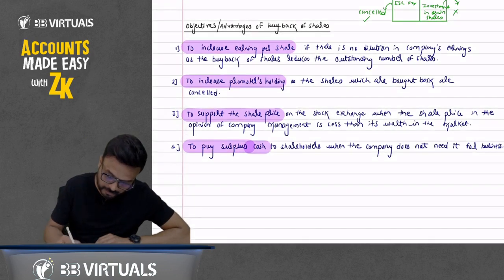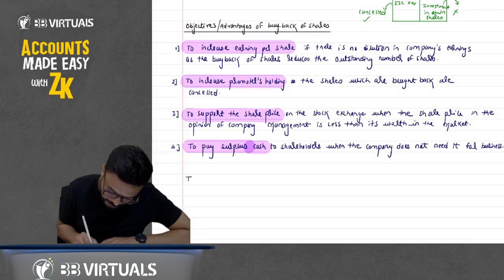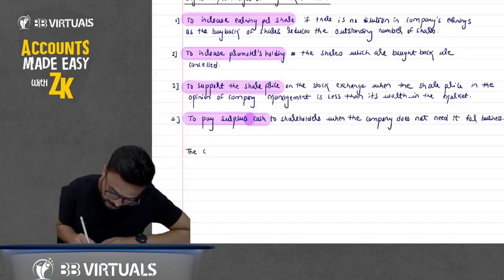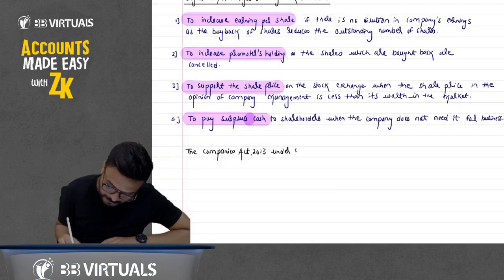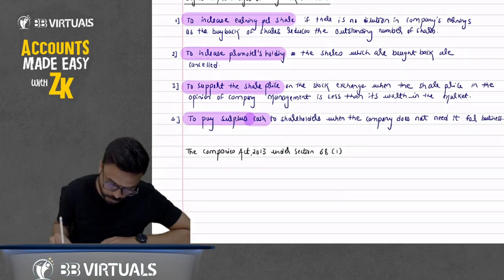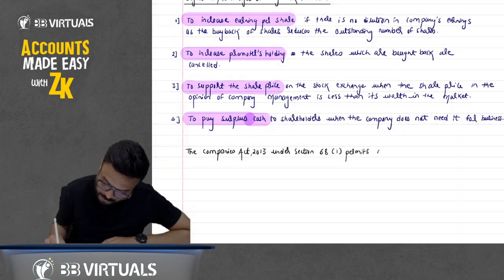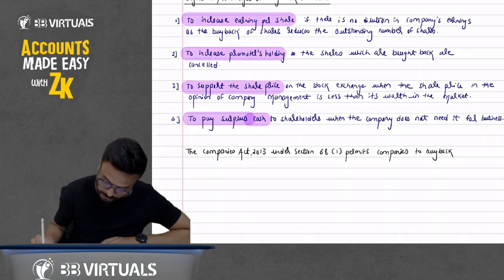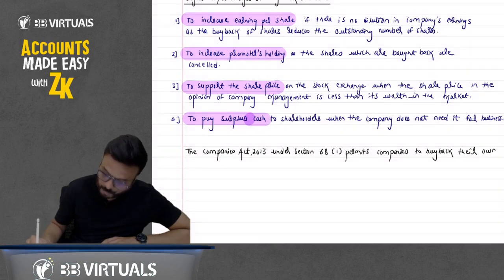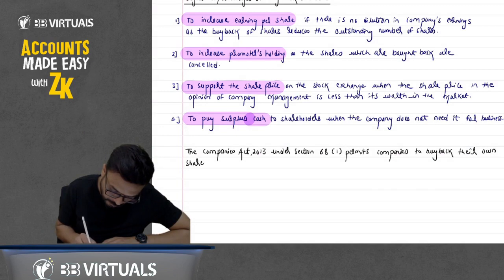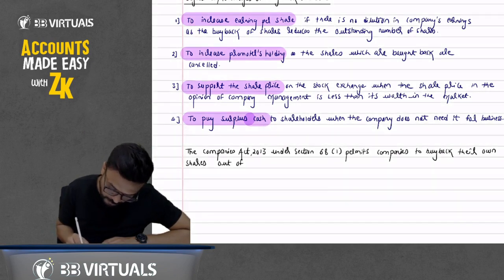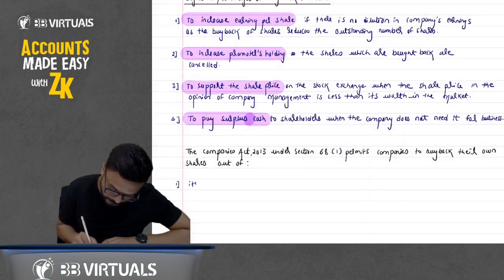Write it down now. The Companies Act 2013 under section 68 subsection 1 permits companies to buy back their own shares out of, so they can do the buyback out of, first point, out of its free reserve.